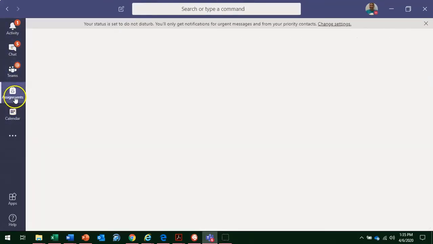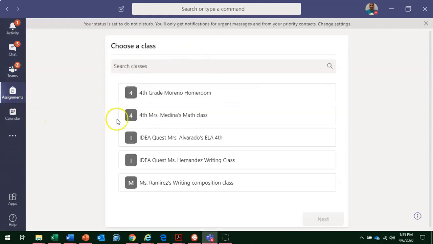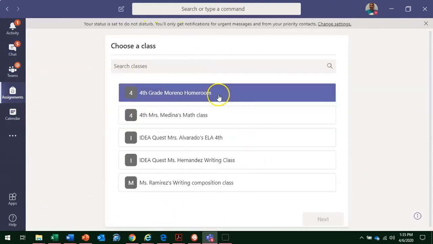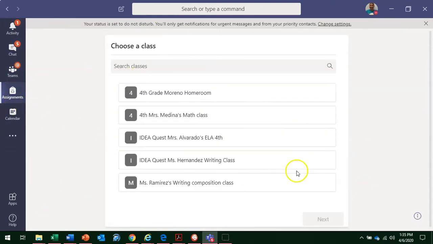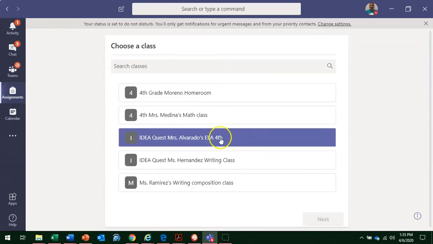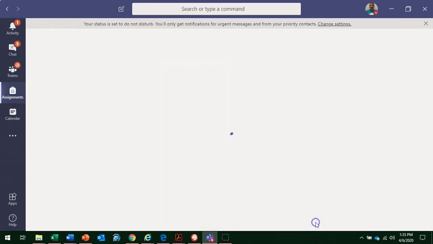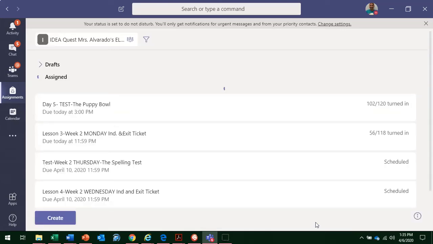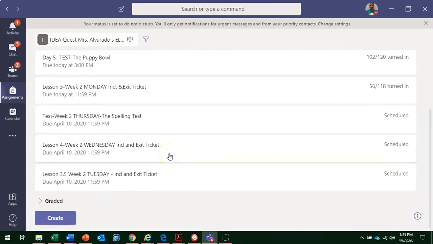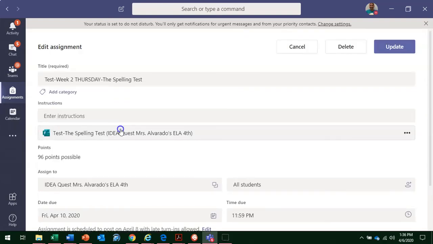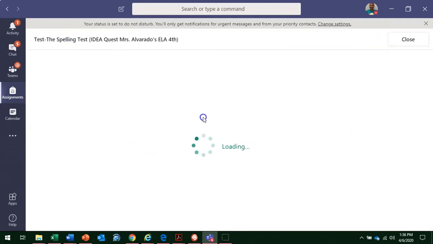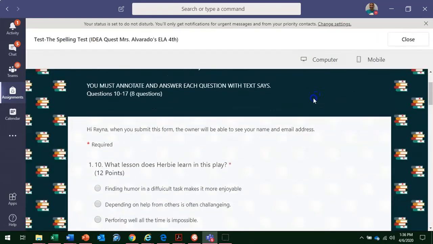And we're going to go to assignments. Remember, in assignments, you can see all of your classes. So you can see Ms. Medina, your math class, me, your writing, and your 2 writing classes. For now, we're going to click on ELA. Click Next. And we're going to click on the name of this selection. So today it is called the spelling test. It's right here, boys and girls. So it's test week 2, Thursday. Remember, we don't have school tomorrow. And then you're going to click on this one. And they're going to be right here.